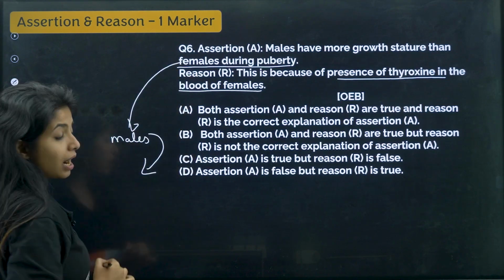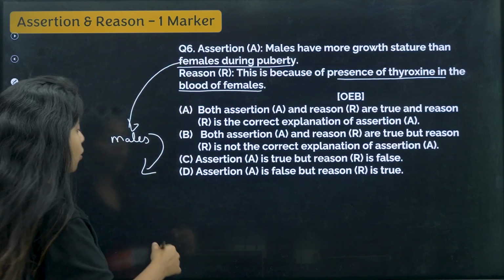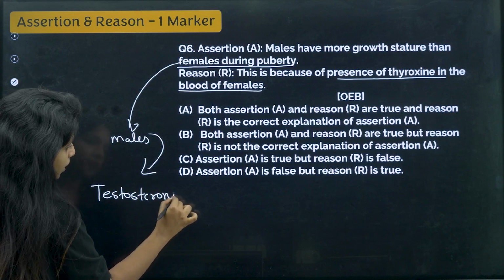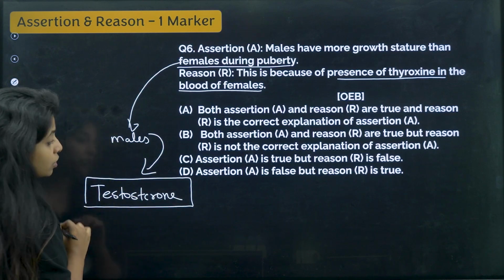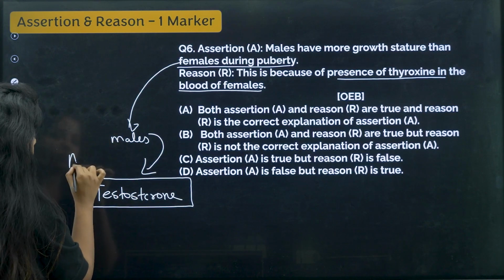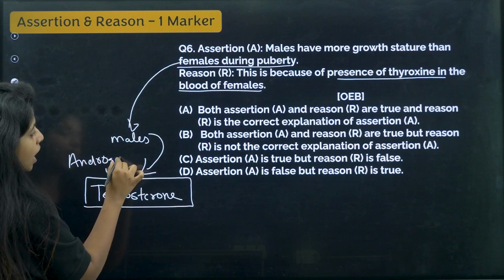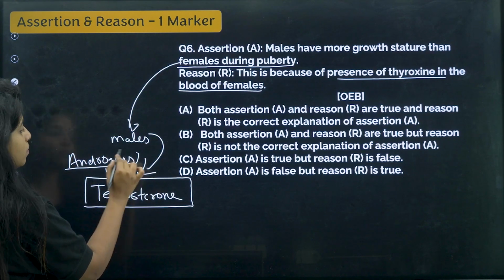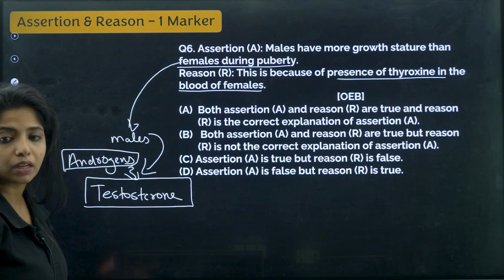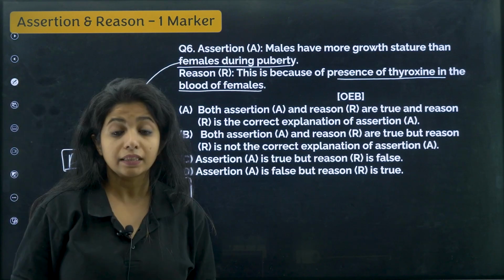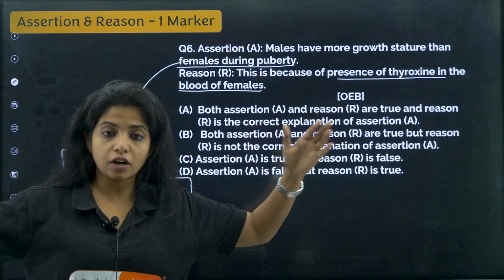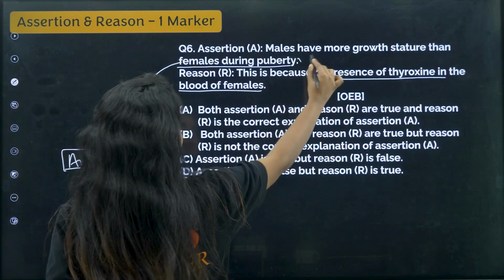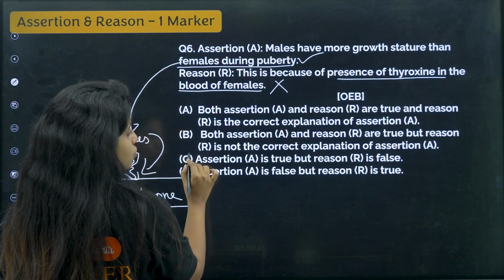basically start releasing a very important hormone that is known as testosterone in their body. When you hit puberty, this particular hormone is being released in their body. Now, you say male hormones are being released. Under male hormones, the major category of hormone is testosterone. So, androgens is the set of male hormones. Under that, the major category is testosterone, which makes the males grow bigger with larger body stature. So, I will say this is true, but this is not true. Assertion is true, but reason is false.